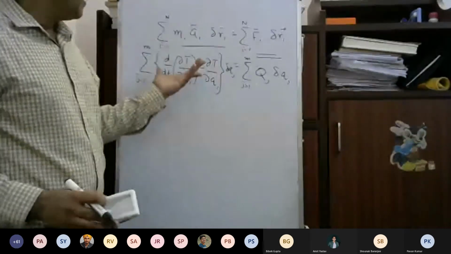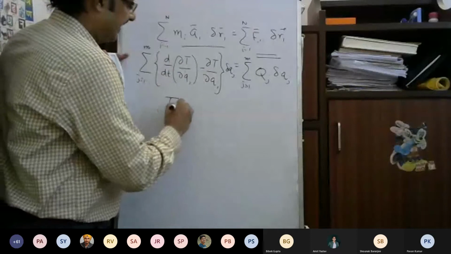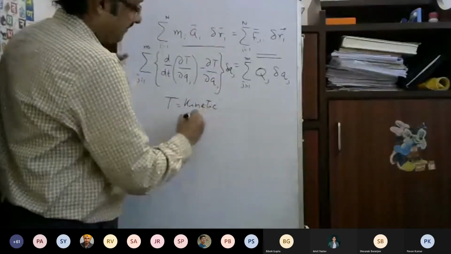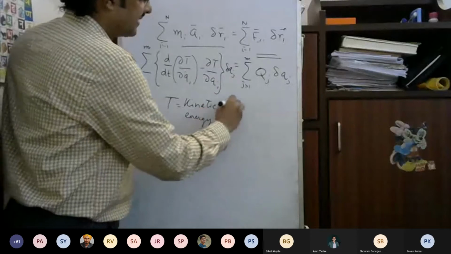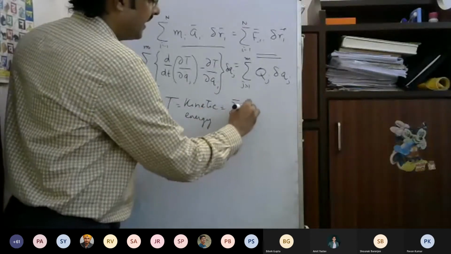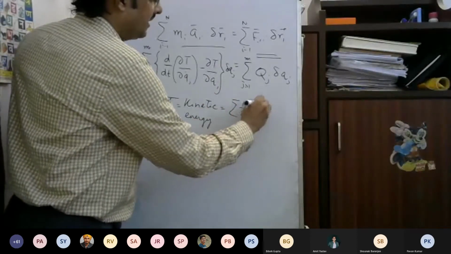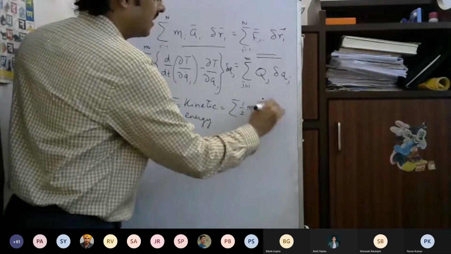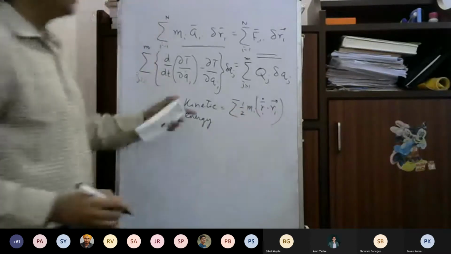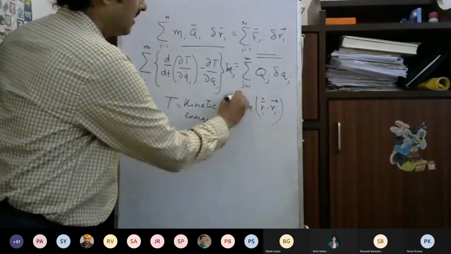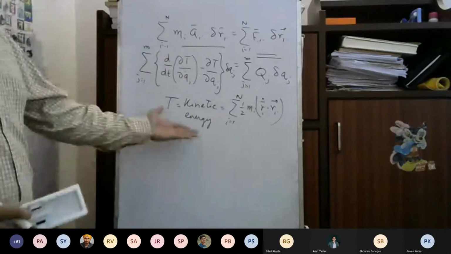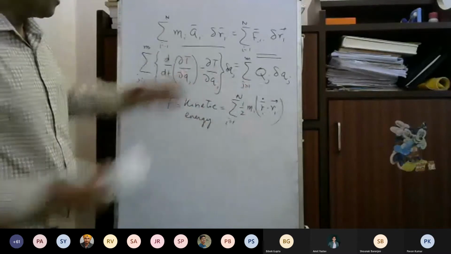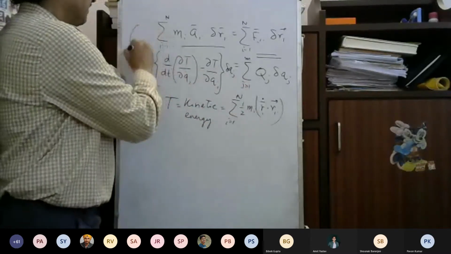T is the kinetic energy of the system, equal to the sum of half mi Vi dot Vi, that is Ri dot dotted with Ri dot. This is the kinetic energy of the total system.